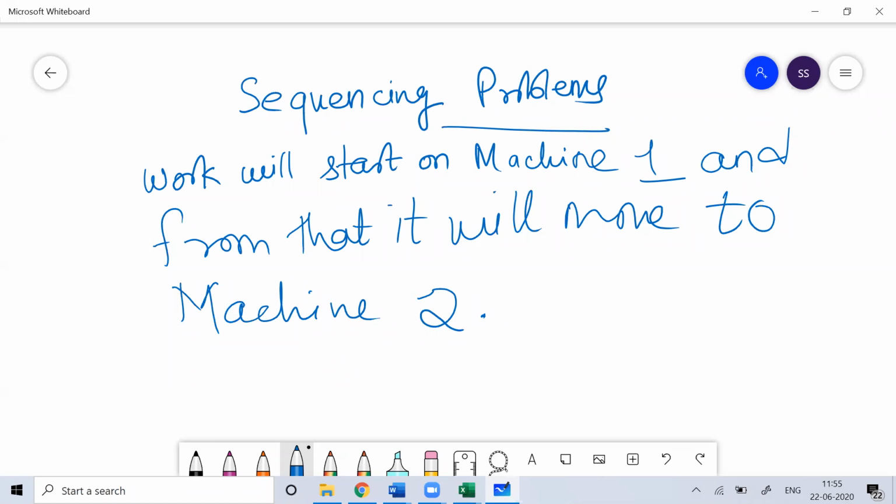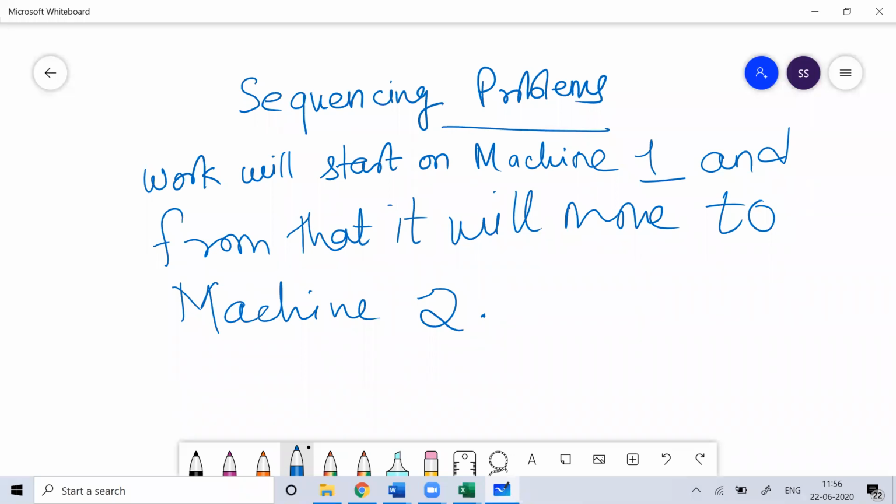And there's no time gap in transferring the work from machine 1 to machine 2. The moment the work gets over on machine 1, I believe that at the same instant the work will start on machine 2. In a fraction of a second, I transfer the inventory from machine 1 to machine 2. The time interval for transferring the inventory is negligible here.